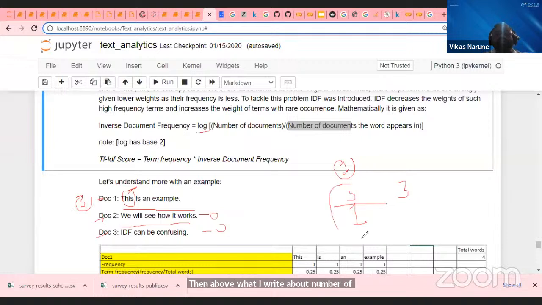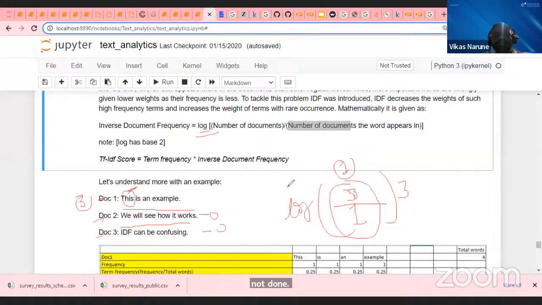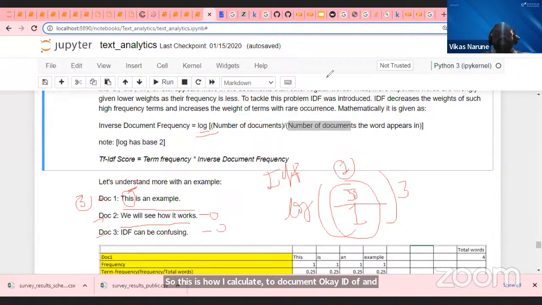So for the inverse document frequency, this is not done yet. I have to take a log of it. This is how I calculate inverse document frequency, IDF. And whatever number comes, that will become my weightages.